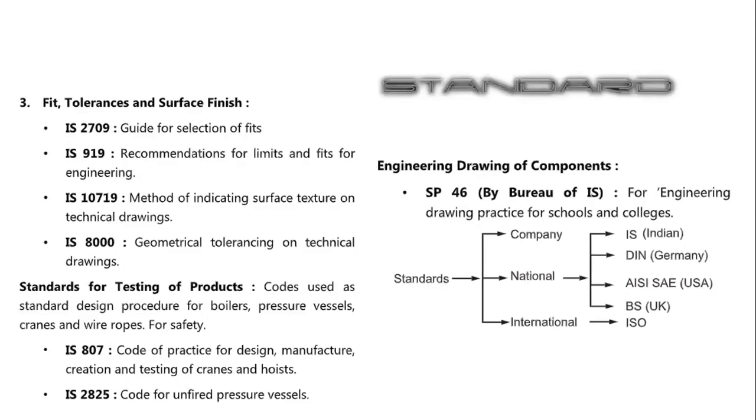If you want to refer to standards for testing products, then there are codes used as standard design procedure for boilers, pressure vessels, cranes, wire ropes. So for safety, you should refer to IS 807, which is a code of practice for design, manufacture, erection, and testing of cranes and hoists. Same way, IS 2825. It is a code for unfired pressure vessels.